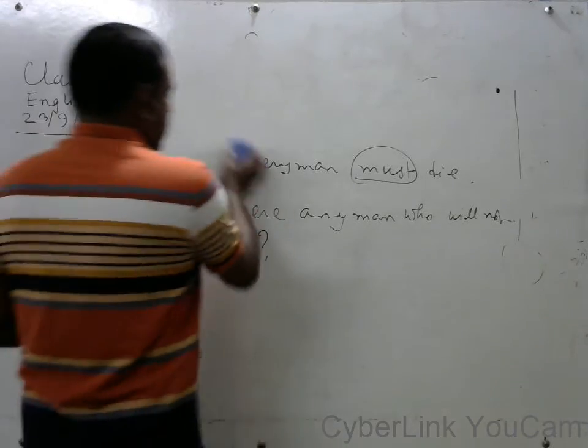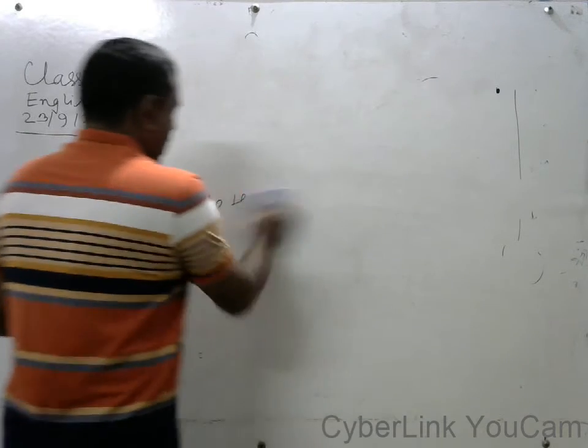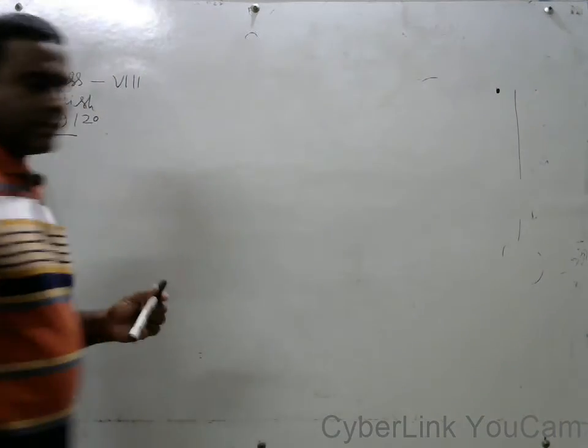Okay, my dear students, I will write another sentence on the board.